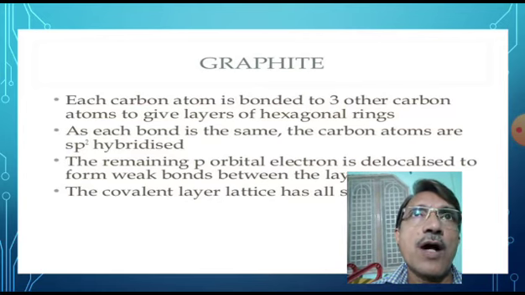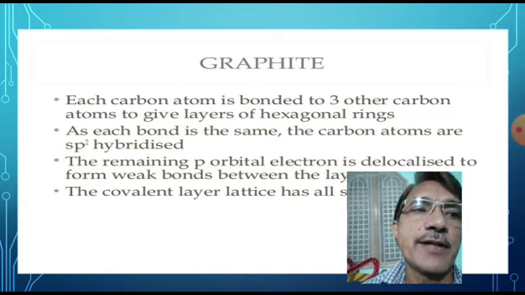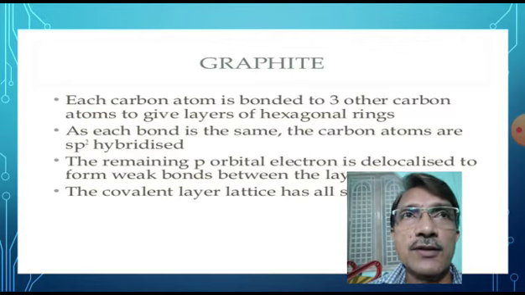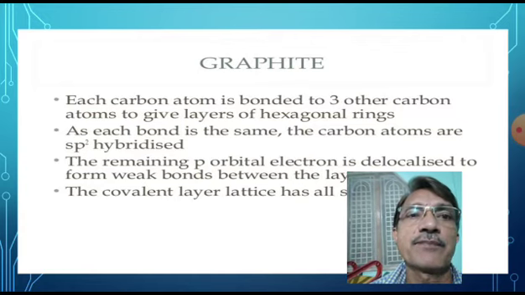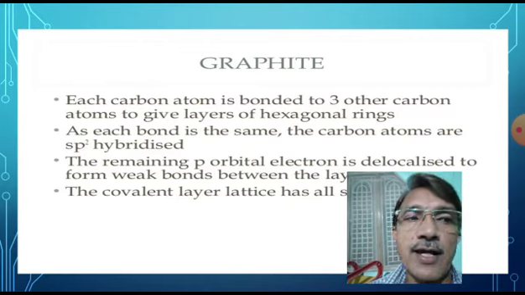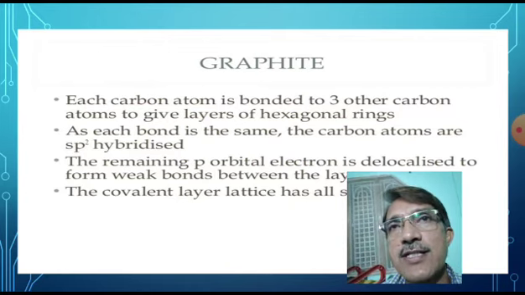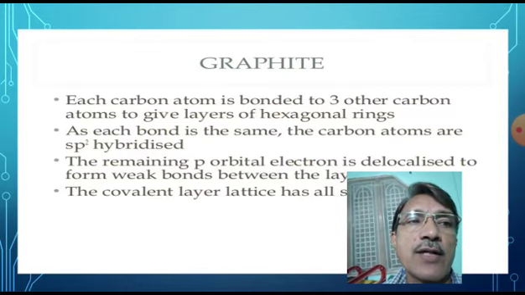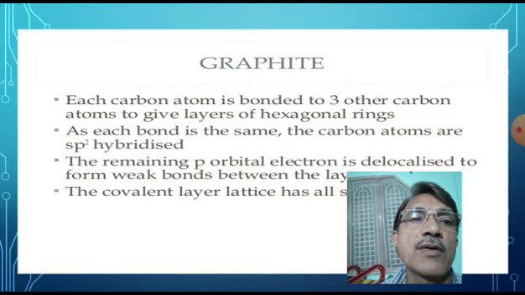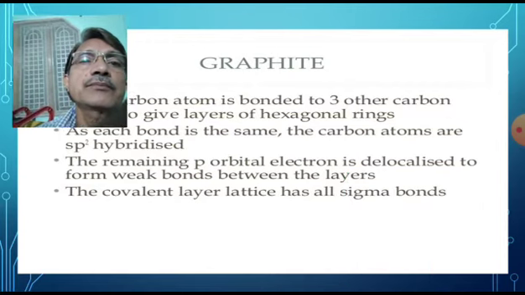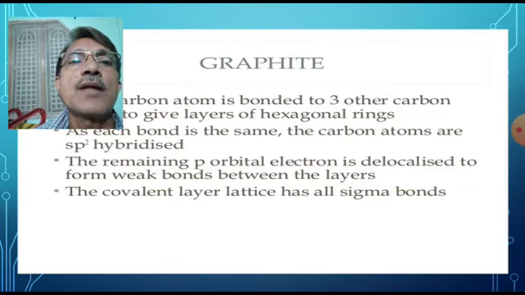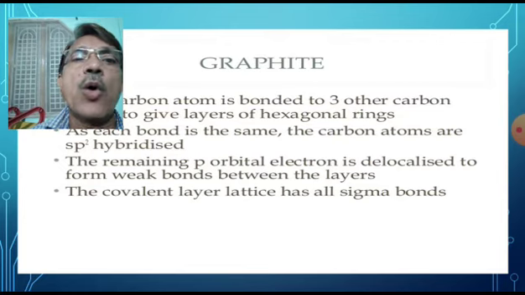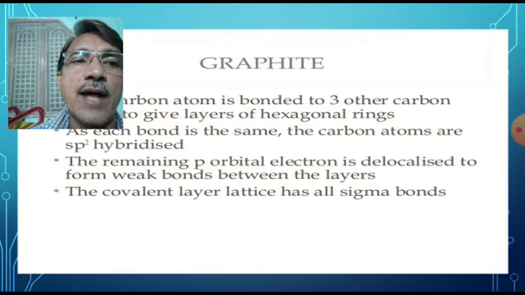It means that out of 4 valence electrons of each carbon atom, 3 of them are involved in bonding. The fourth valence electron is free. Each carbon atom of graphite has a free fourth valence electron. The remaining p orbital electron is delocalized to form weak bonds between the layers. The covalent layer lattice has all sigma bonds.